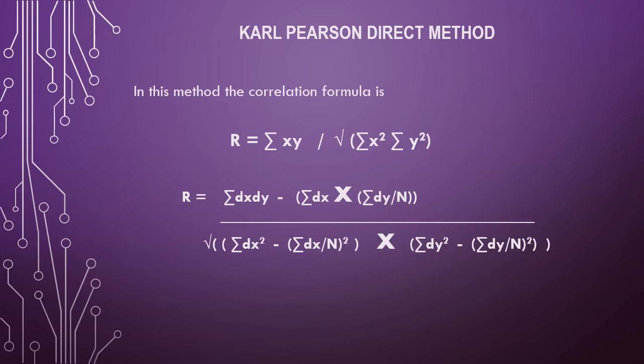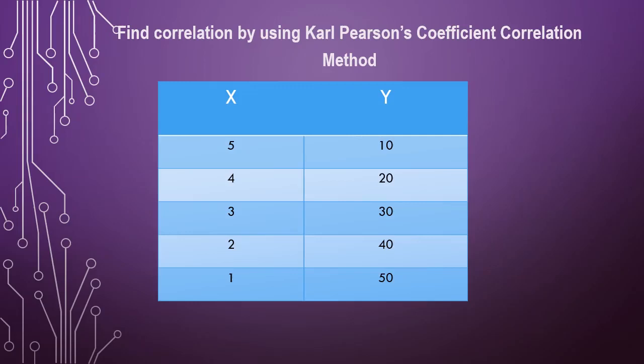by the Karl Pearson method. In a later slide, I am going to present both these methods, that is, how both the formulas are used to find the correlation. So first, find the correlation by using the Karl Pearson coefficient of correlation method.